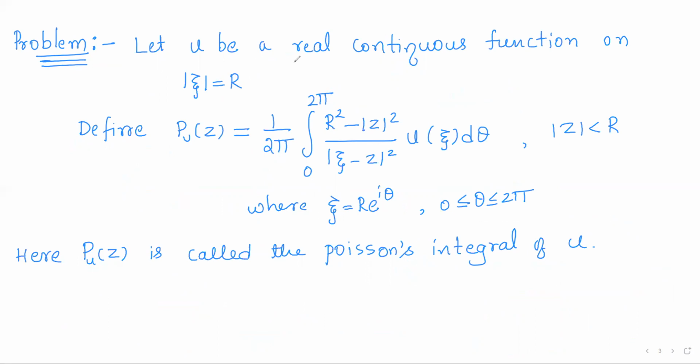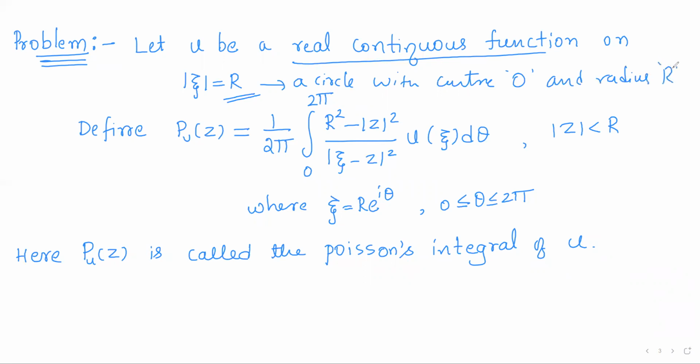Let u be a real continuous function on the circle modulus of xi is equal to r. So modulus of xi is equal to r is a circle with center 0 and radius r. Right? u is given to be a real valued continuous function on the circle mod xi equals r. Now we are defining a new function. So using the real continuous function u on the circle, we define pu of z.